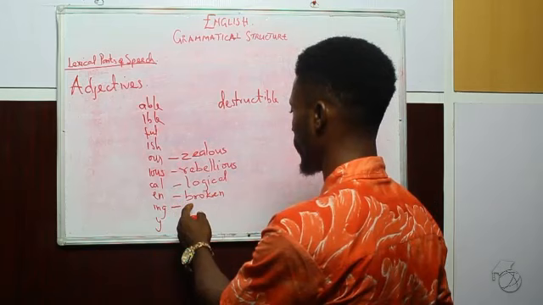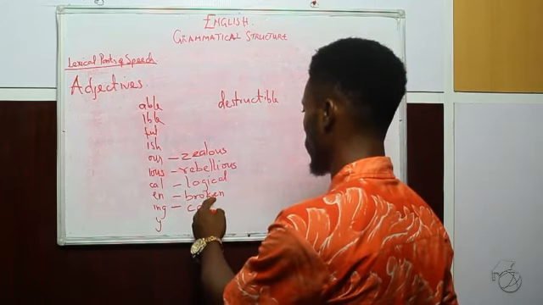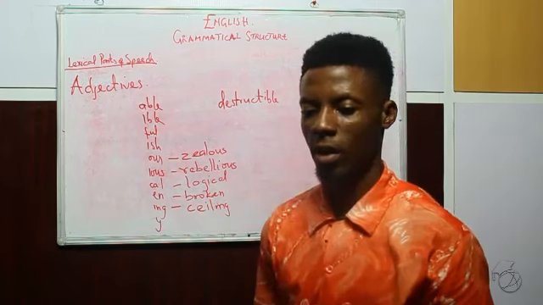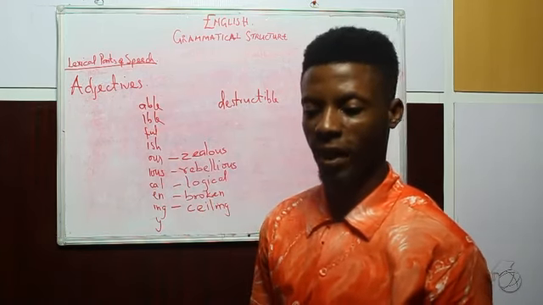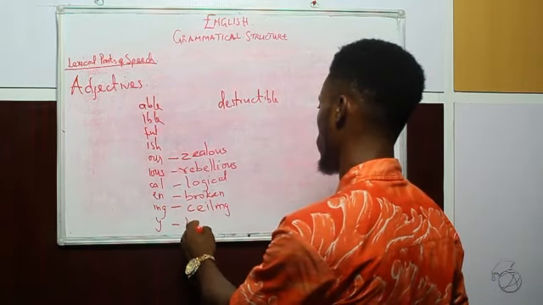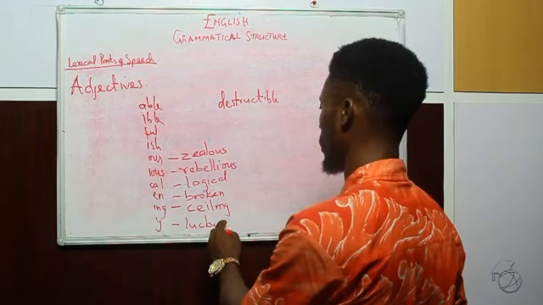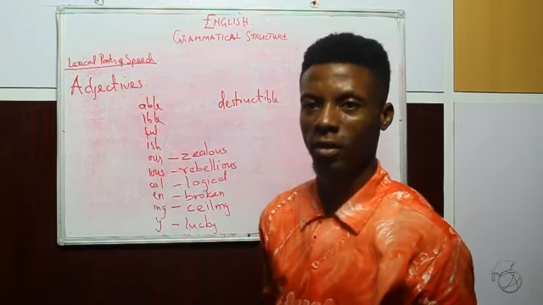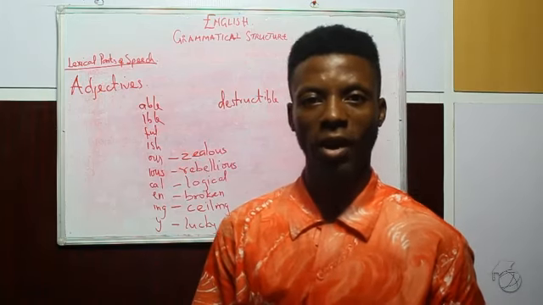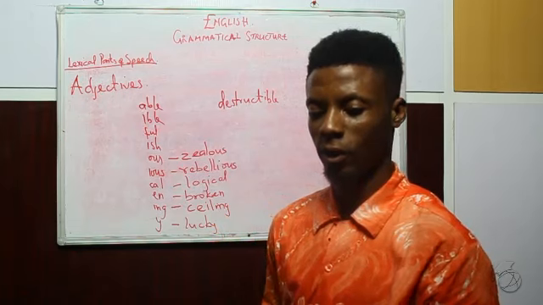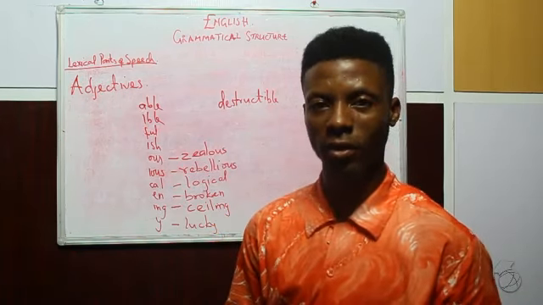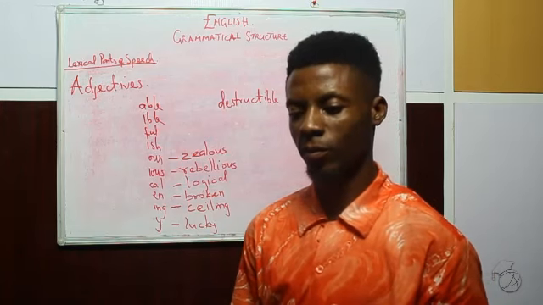And where we have ing, we have words such as ceiling. They bought 10 ceiling fans. And here we have lucky. The addition of y turns the noun luck into an adjective, which is lucky, as in she has always been a lucky girl.